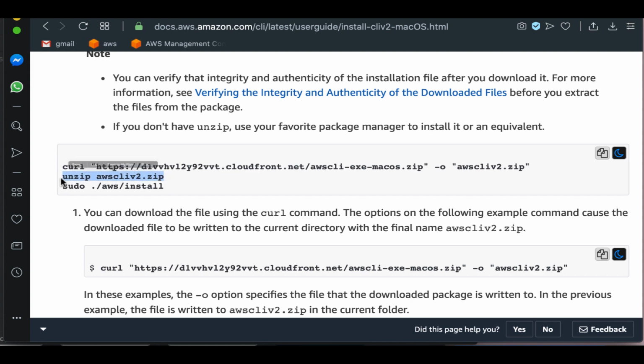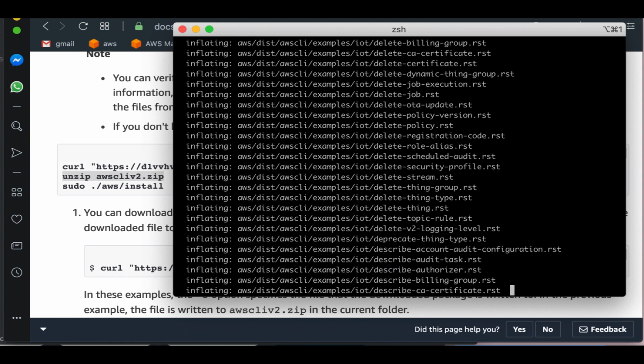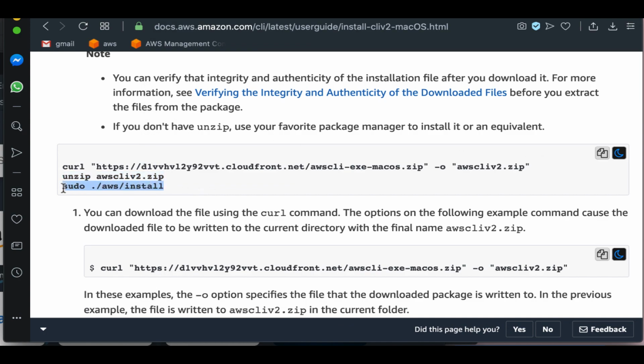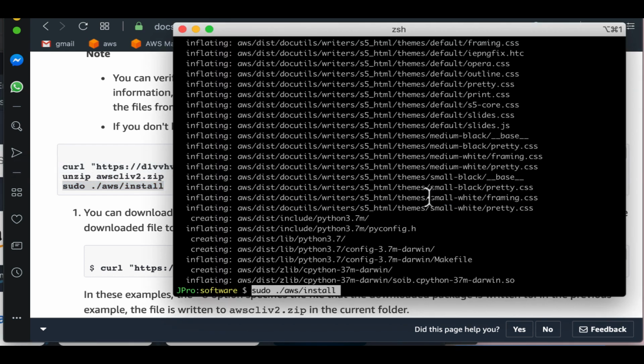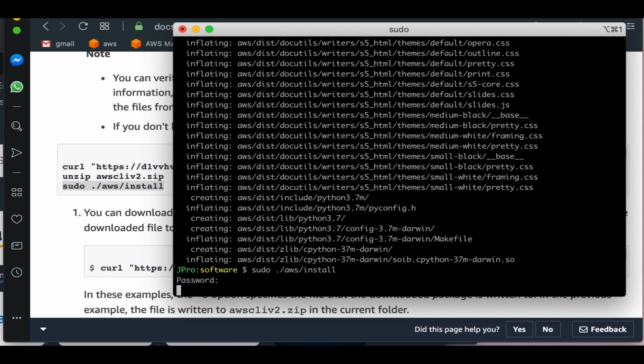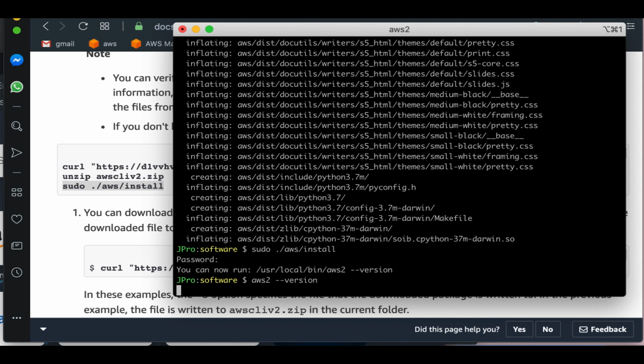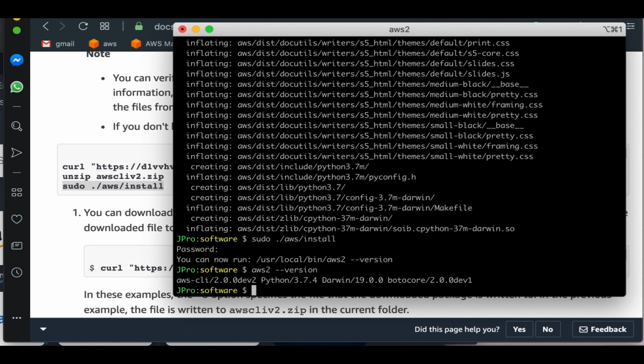Now we're gonna unzip this file, and then once the unzip is complete, we're gonna do sudo aws install and it should complete. Alright, so aws2 --version. This is extremely fast.